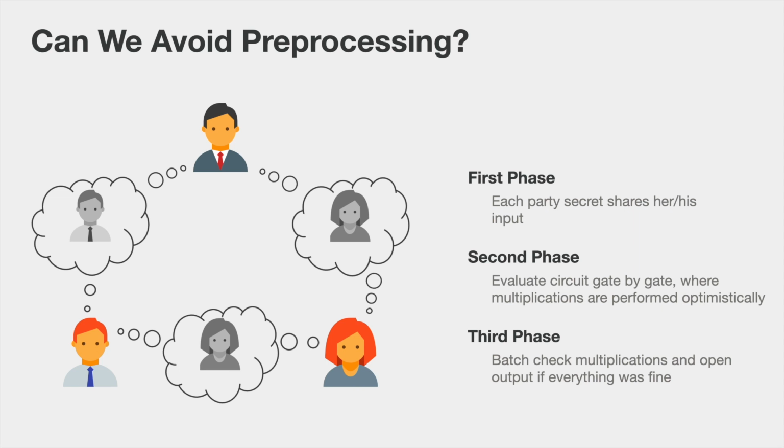So the overall runtime of this protocol is smaller than the runtime of the protocol where we do the pre-processing and the online phase. However, if we focus just on the online phase, then this is slightly more expensive because now we need to do this batch check inside of the online phase rather than do it in the pre-processing.